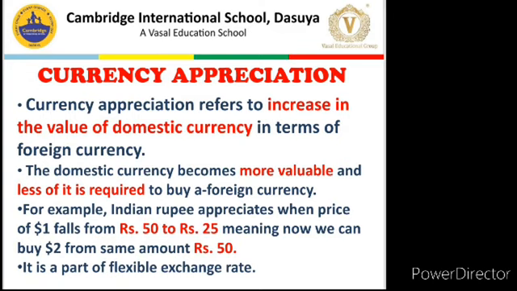Why stronger? It is not doing any exercise, it is not going to gym. Stronger because it has become more valuable. Now we need to pay fewer units of domestic currency against foreign currency. That means our currency has appreciated, has become stronger.